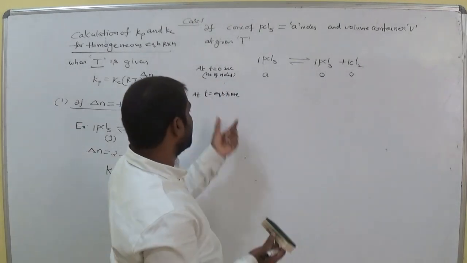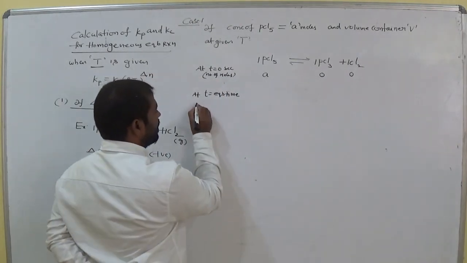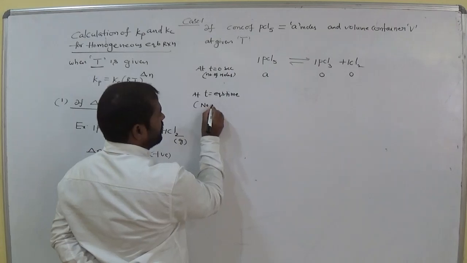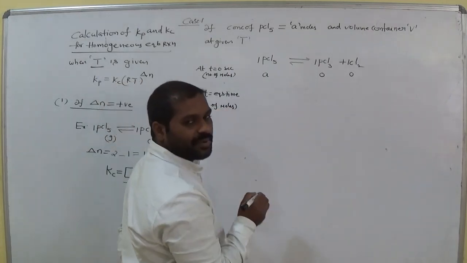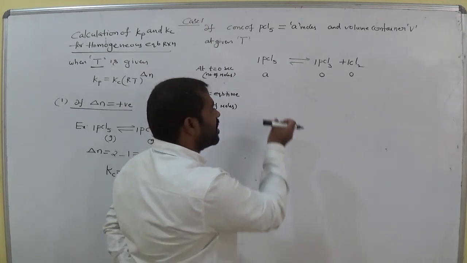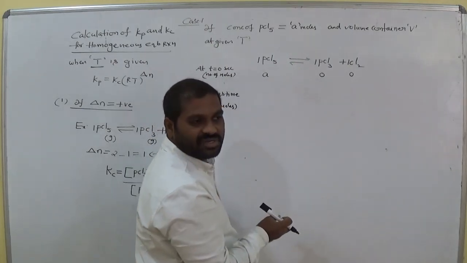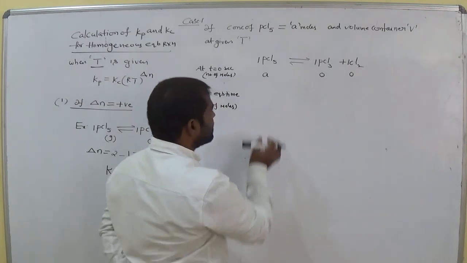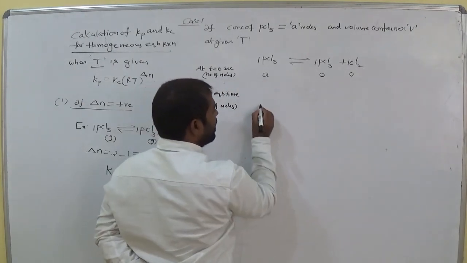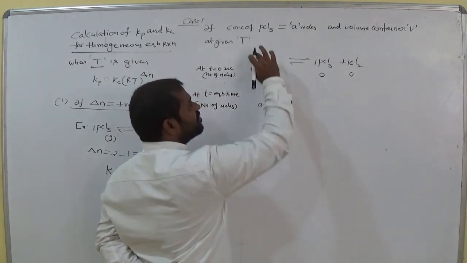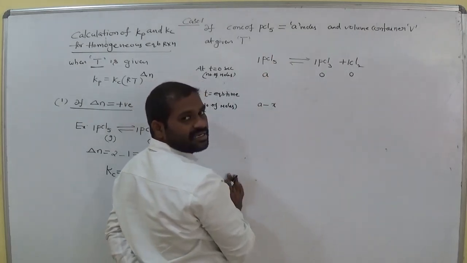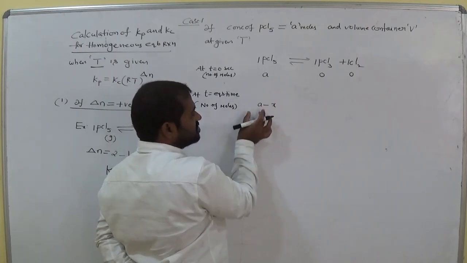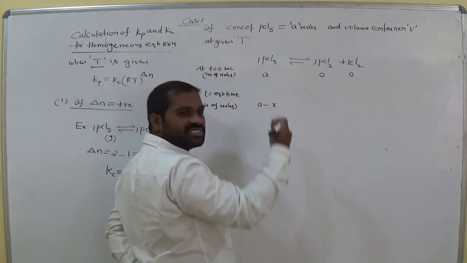So now this is the total amount or total concentration of PCl5 initially, but there is no reaction. So then our reaction starts, then what happened? Some concentration from A decreases and it converted to product concentration, am I right? So at equilibrium, number of moles at equilibrium, suppose X moles are decreased from A. The remaining moles here, A minus, how many moles here? 1. So 1 into X. Remember it, this is the total moles A. Suppose X moles are decreased.